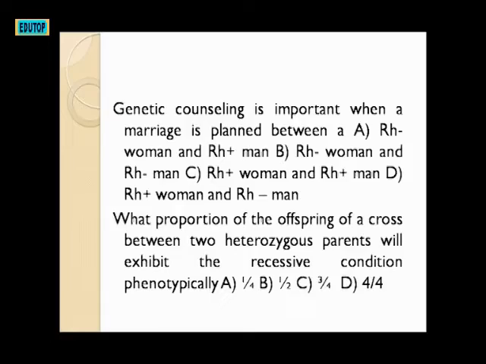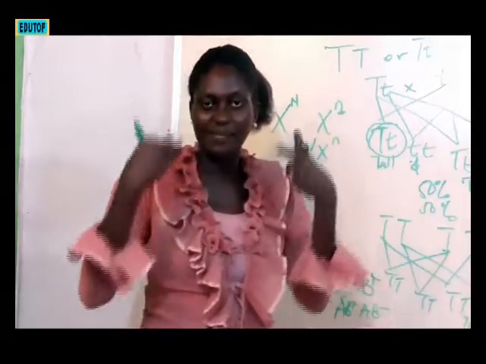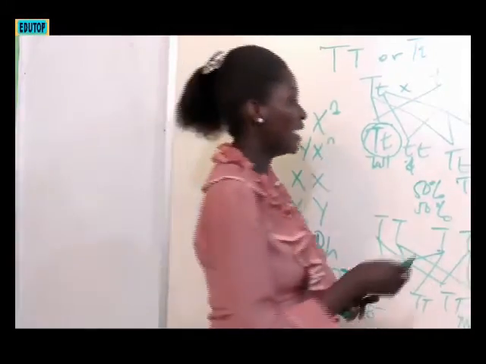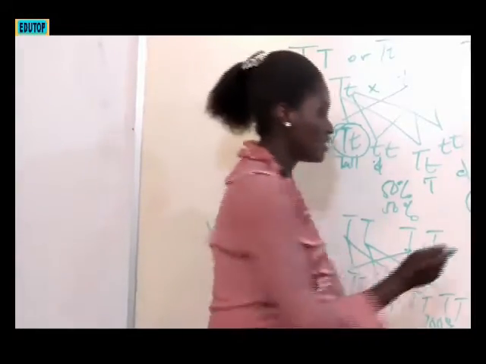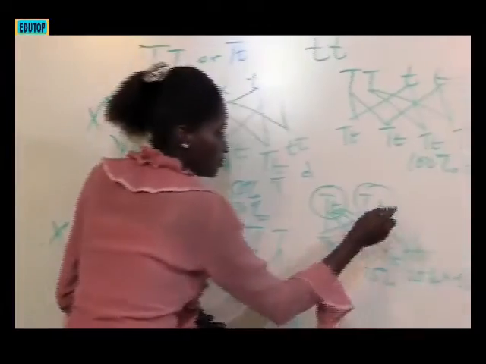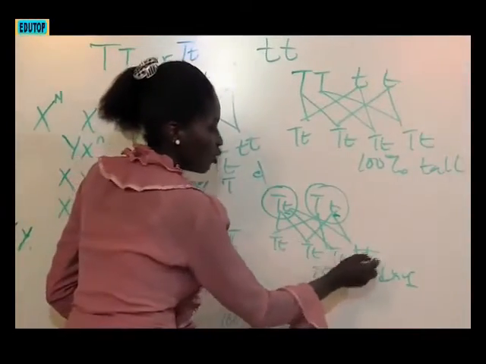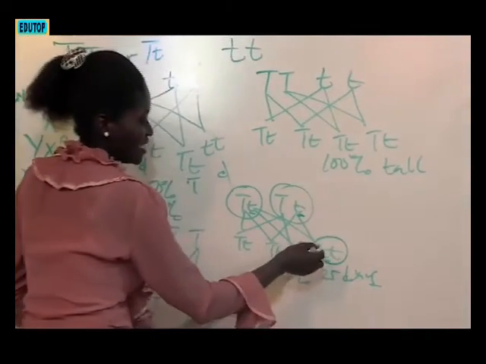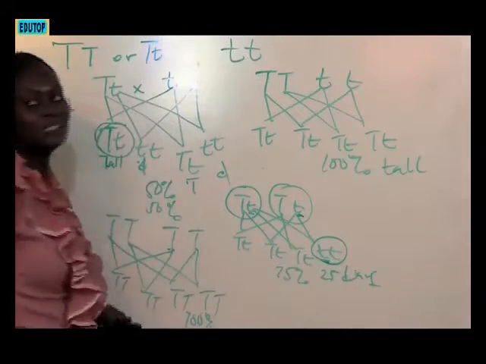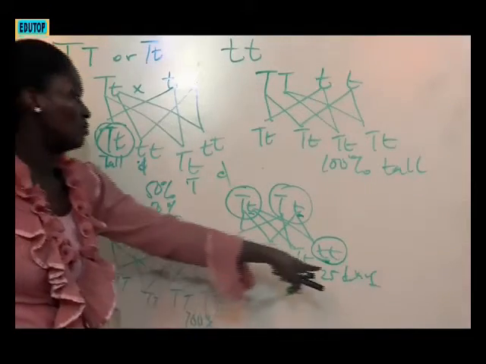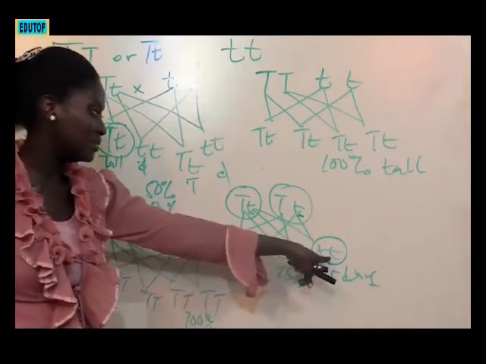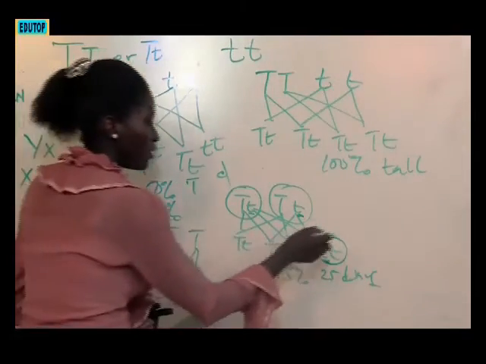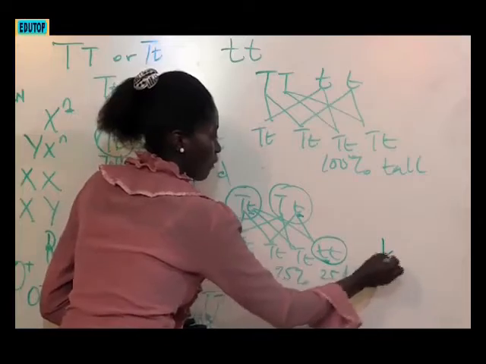And I said phenotype is the physical appearance or the expressed appearance. So looking at this now, what proportion of their offspring will express the recessive? This is the recessive, the small one. So this is the only offspring that is expressing the recessive condition phenotypically, this one. So 1, 2, 3, 4. This is 1/4.